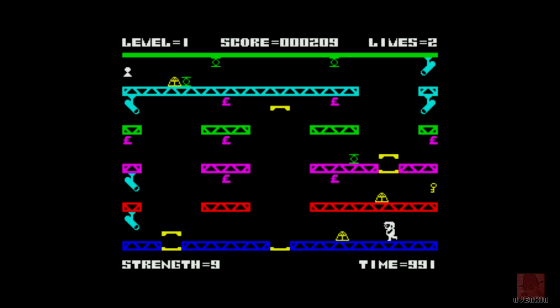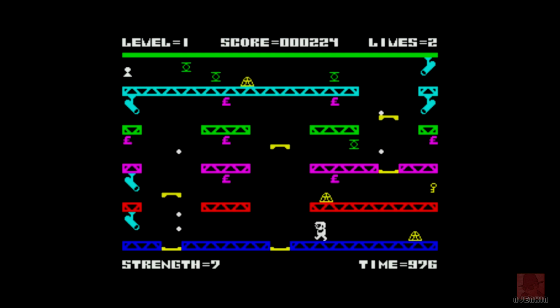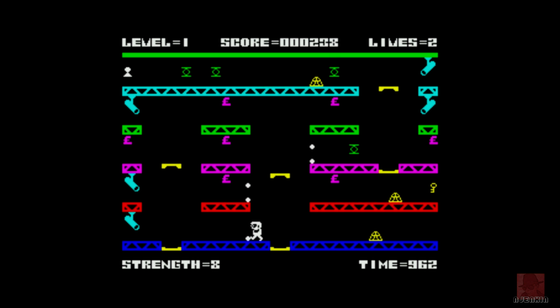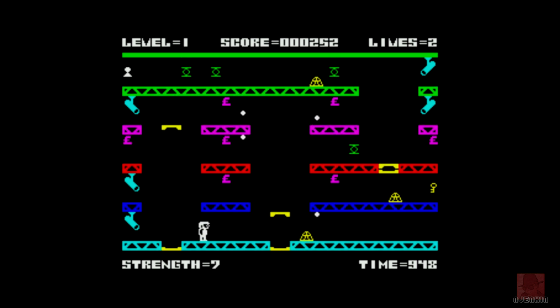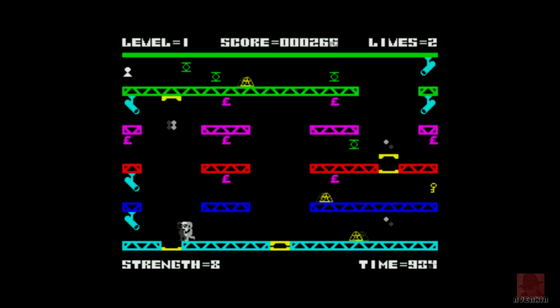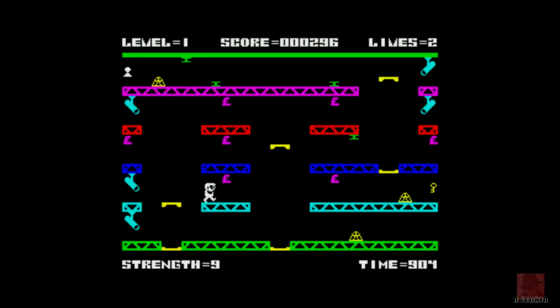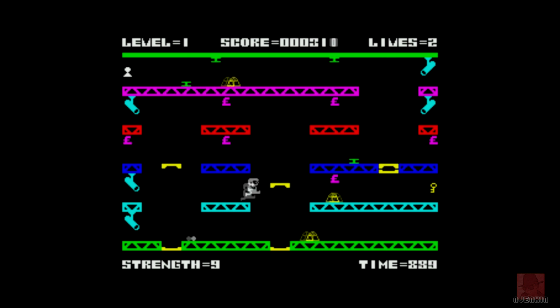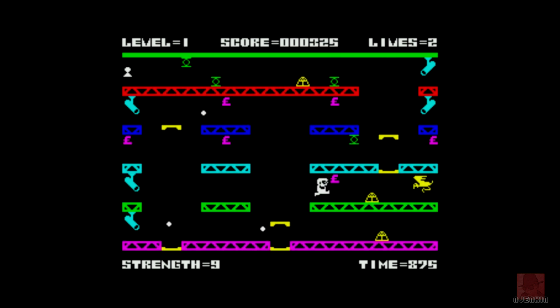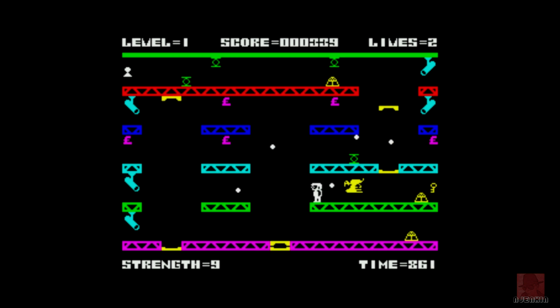So let me know what the other screens are like. Does it get better after this, or is it pretty much more of the same? I'm guessing there is quite a bit of content here to get your teeth into. Yeah, it's a more complicated game than Nifty Lifty, but that doesn't always make for a better game. Chuckie Egg over this one, I would say.